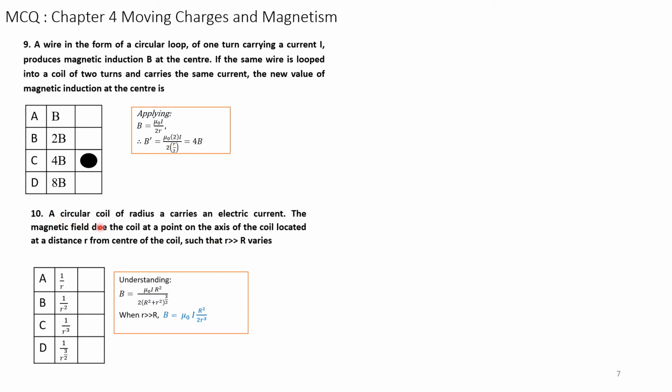Next question. A circular coil of radius R carries an electric current. The magnetic field due to the coil at a point on the axis of the coil located at a distance r from the center of the coil such that r is greater than capital R and varies. We have to understand the question.